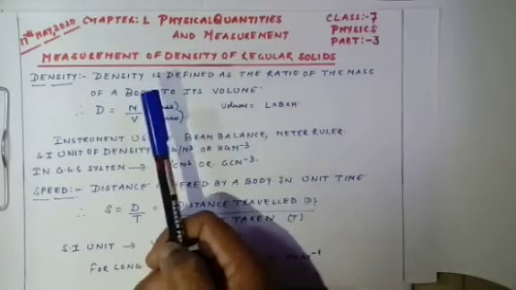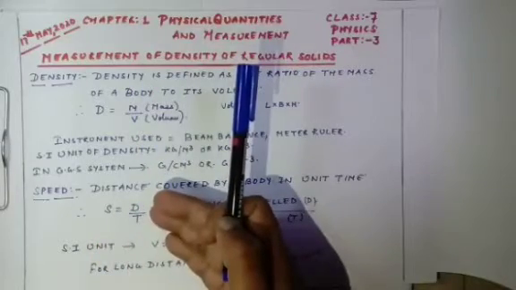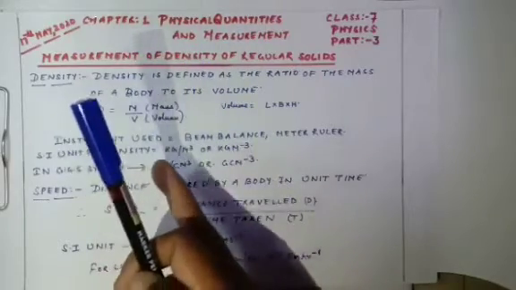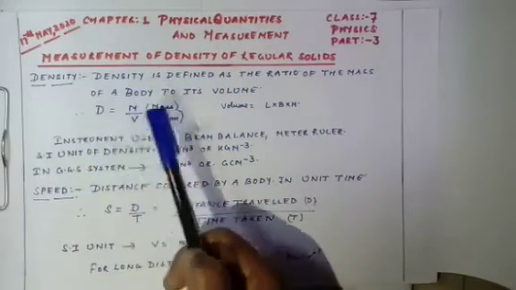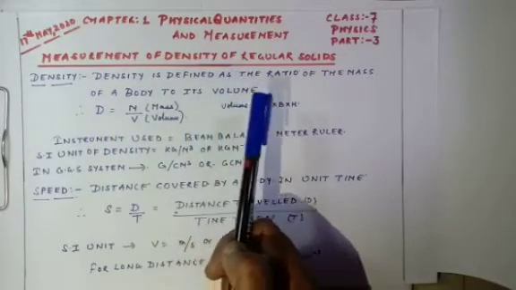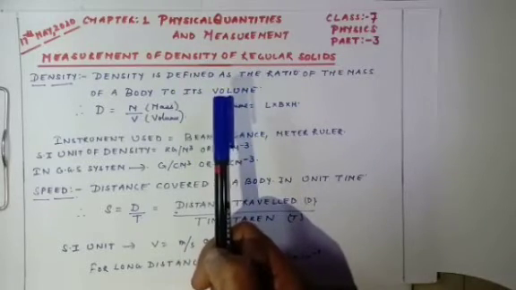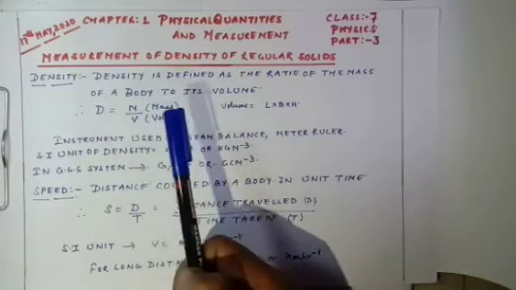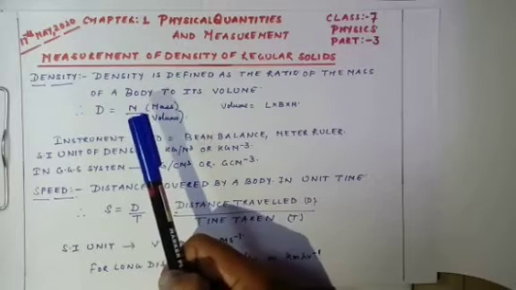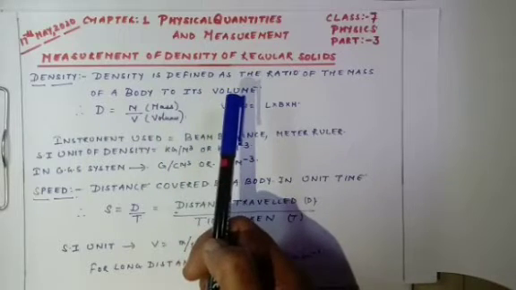Let us see with the help of an example. Let us take an example of lead and wood. How are we going to find out which one is denser? Let us see the molecular arrangement of lead. In lead, the molecules are very closely packed with each other. But in wood, the molecules are not closely packed. There is a little bit of space between the molecules. So, if the molecules are very tightly packed with each other, it shows that it is heavier or denser. So, we can easily say that lead is denser than wood.